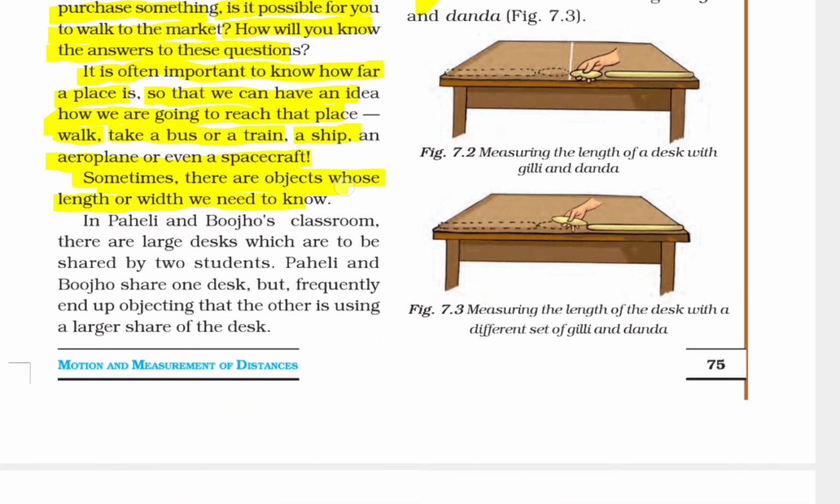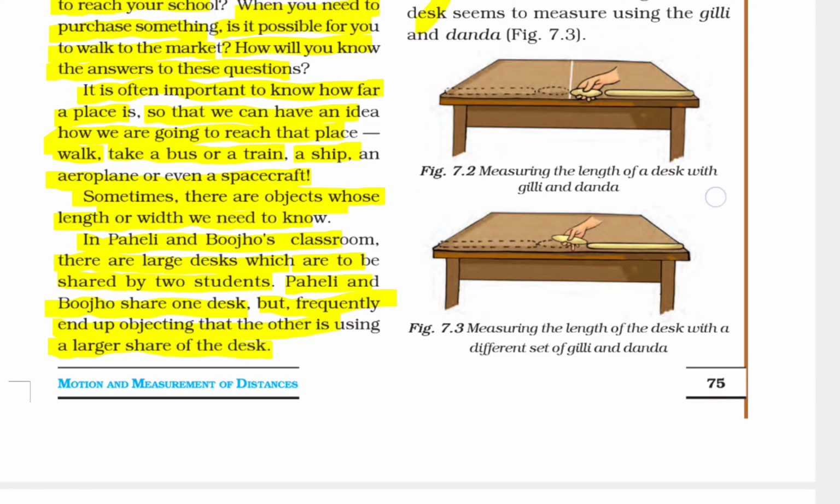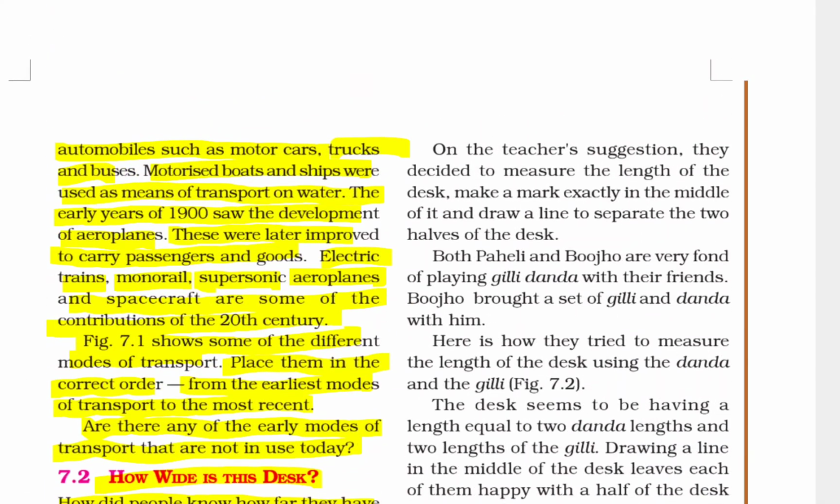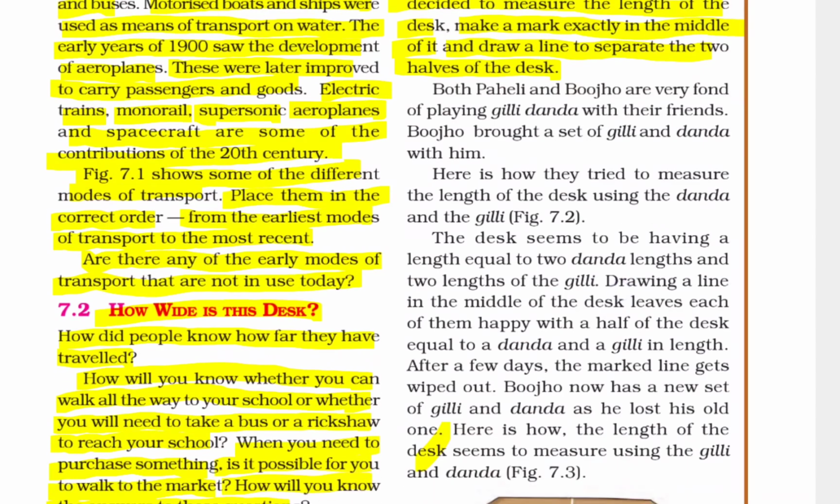Sometimes there are objects whose length and width we need to know. In Paheli and Bujo's classroom, there are large desks which are to be shared by two students. Paheli and Bujo share one desk but frequently end up objecting that the other is using a larger share of the desk. On the teacher's suggestion, they decide to measure the length of the desk, make a mark exactly in the middle of it, and draw a line to separate the two halves of the desk.